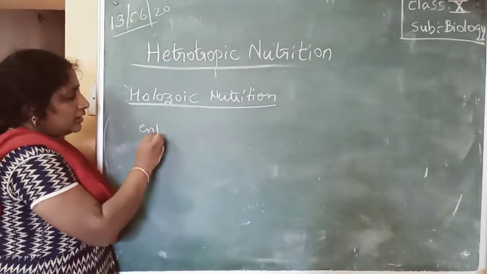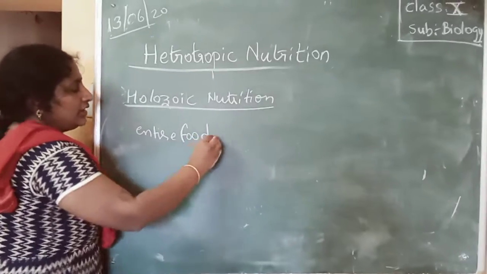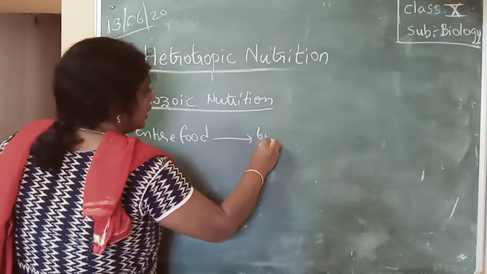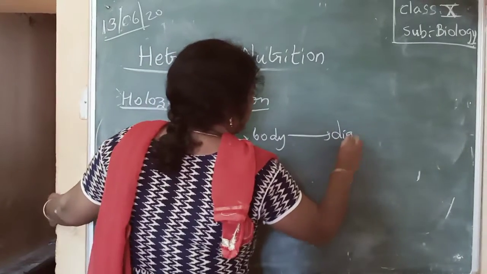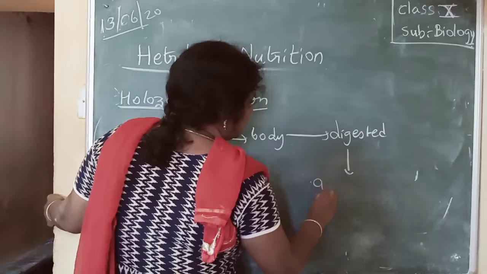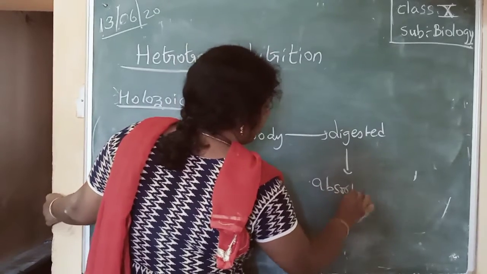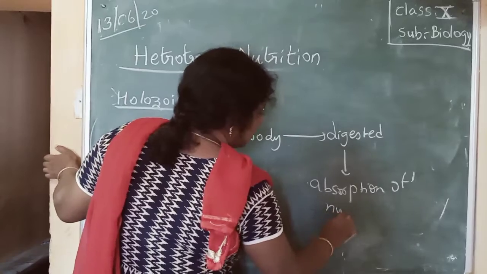Entire food is taken into the body, digested, and after that absorption of nutrients into the body occurs.